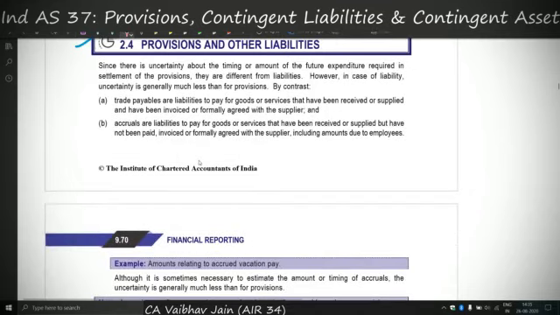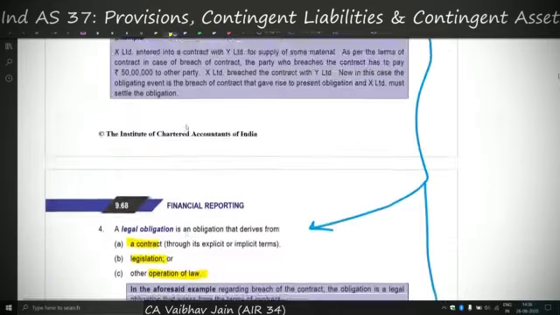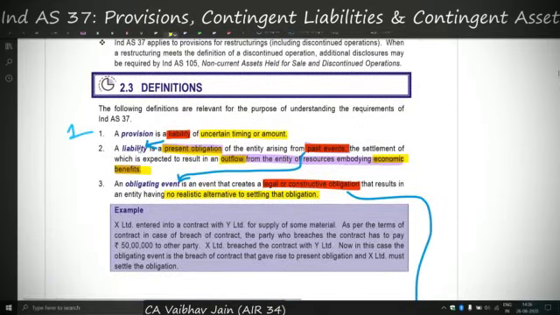Okay, now the next topic is provision and other liabilities. This is again an extension of the definition we've covered above. Basically it is the differentiation between the first and second definition. Provision is a bigger term, liability is just a subset of provision. Provision equals liability plus either uncertain timing or uncertain amount.